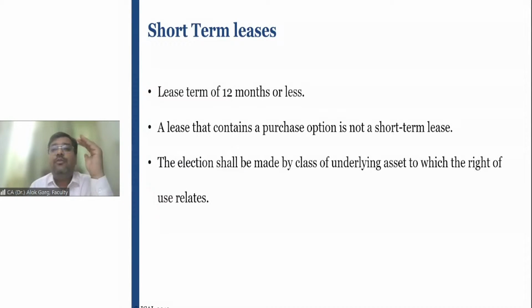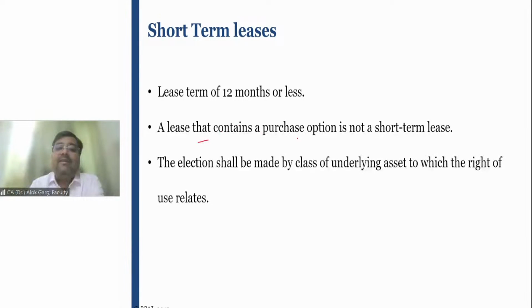Once you understood, first you need to assess the lease period, right? And what is the definition of lease period? Non-cancelable period plus rent-free period plus optional renewal period if lessee is reasonably certain to avail the option, plus optional termination period if lessee is reasonably certain to not avail the termination period. And if that period is 12 months or less, then it is a short-term lease. Otherwise, it will be a long-term lease, right? And exemption can only be provided on the short-term lease.